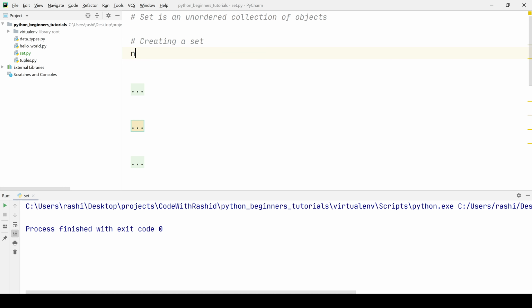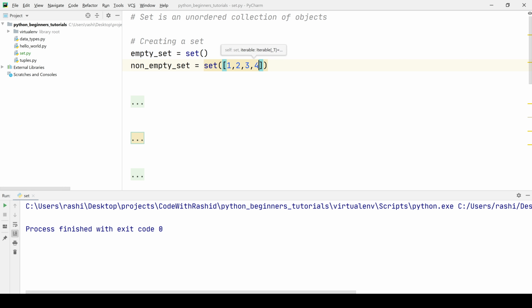So let's say we will say an empty set. This is a variable name and then we can use the set function. So this is an empty set defined here. Now if we would like to put some values here, we can simply say non-empty set, and then we can pass any iterable objects inside the set function. What will this set function do? It will convert this iterable object into a set. So after printing the result, we can see that we have got our first set.